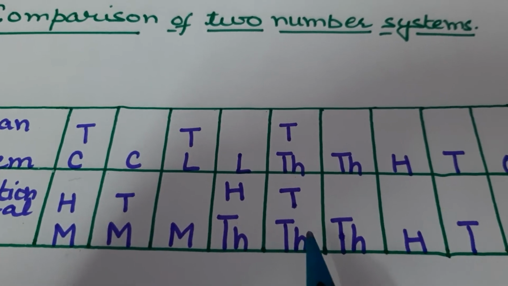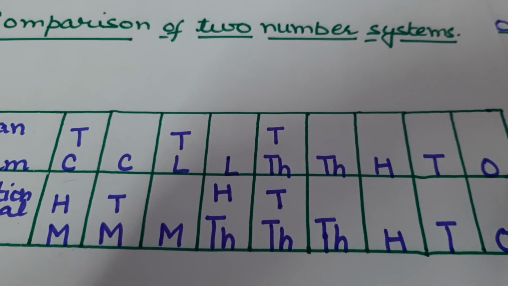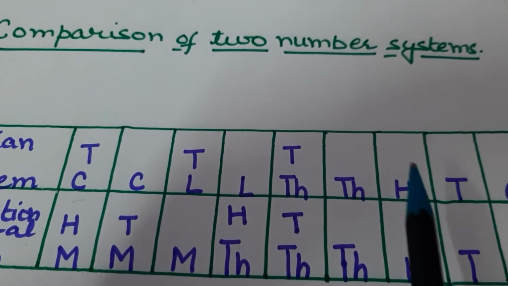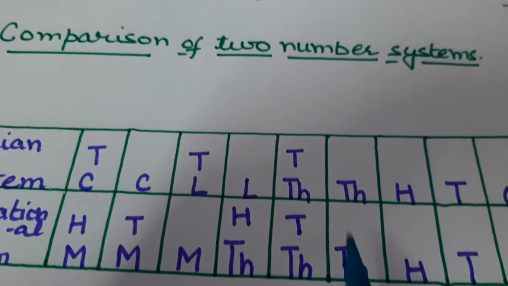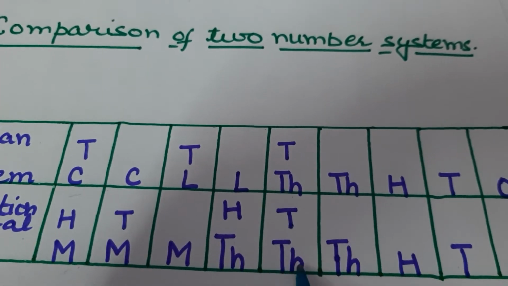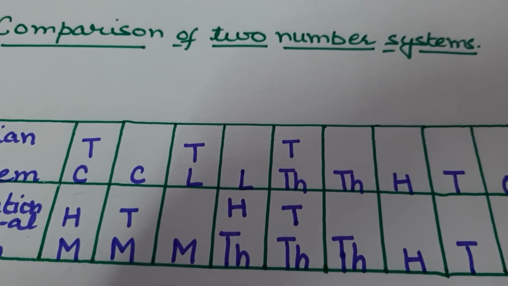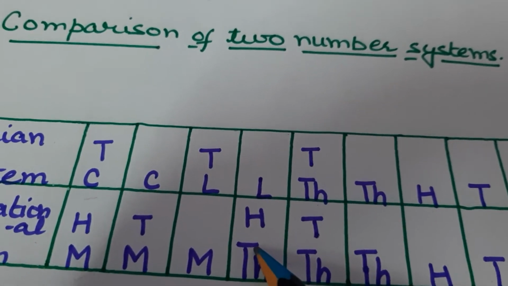From this comparison, you can see that ones is equal to ones, tens same tens, 100 same 100, 1000 same 1000, 10,000 same 10,000. But after these 5 places, their places are different.